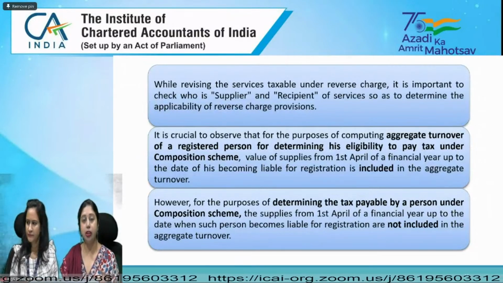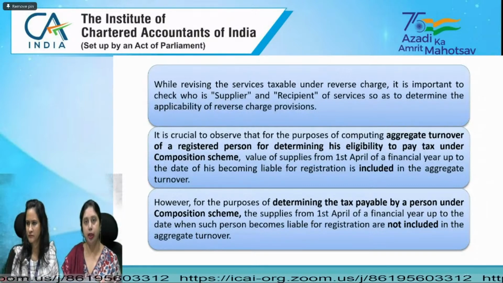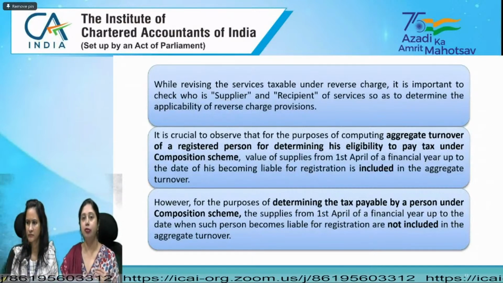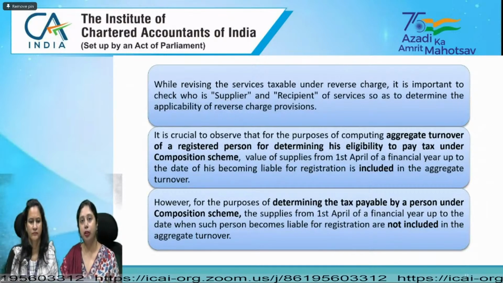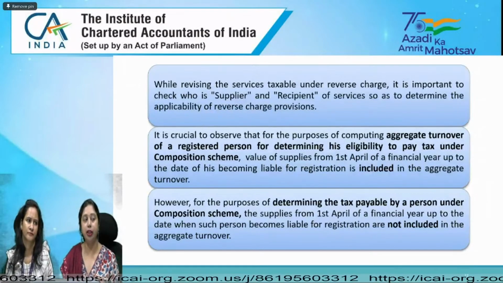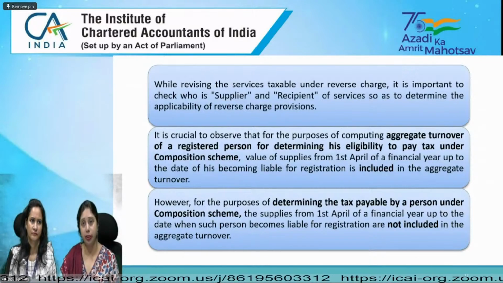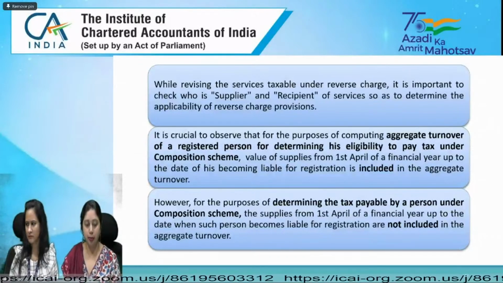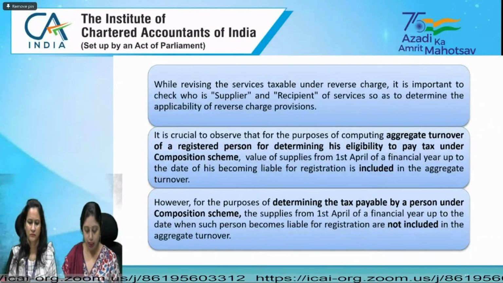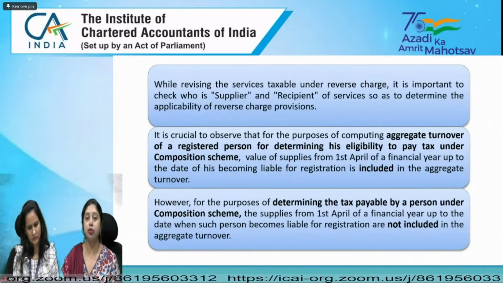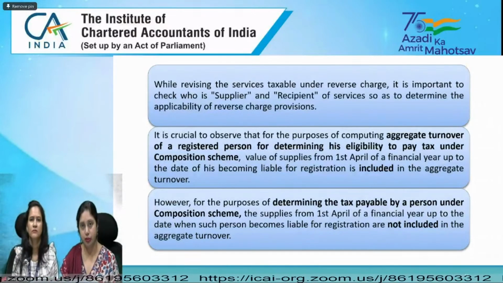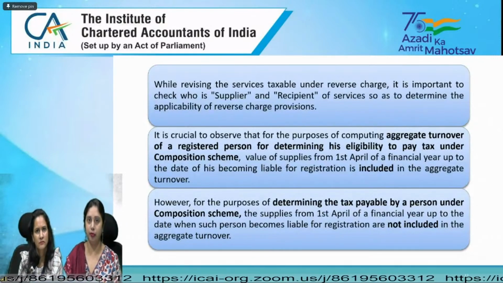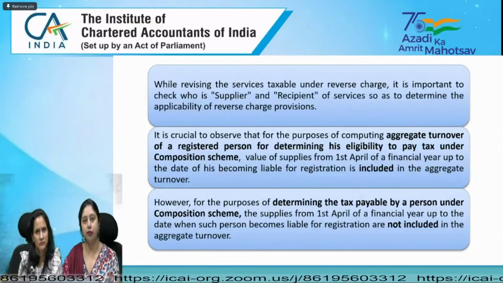And in fact, for the composition scheme, when you are attempting any question related to the composition scheme and you are determining the aggregate turnover for determining the eligibility for the composition scheme, and it is a new taxpayer, suppose it has commenced the business in this year, then we have to take his turnover up to the threshold limit also. So if that person has taken registration within this year only, then you have to take his turnover right from the first rupee till his actual turnover. Everything has to be taken into consideration.